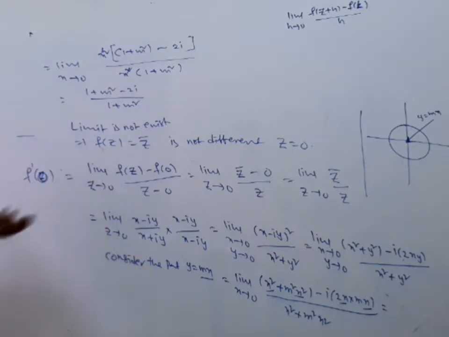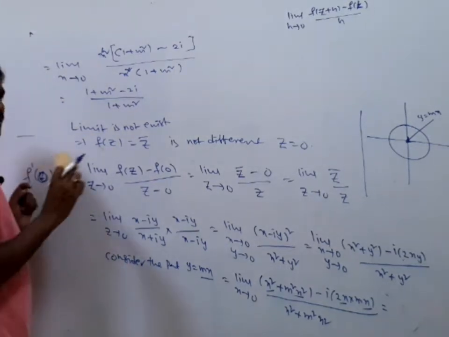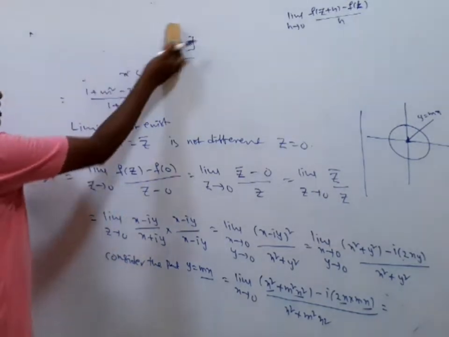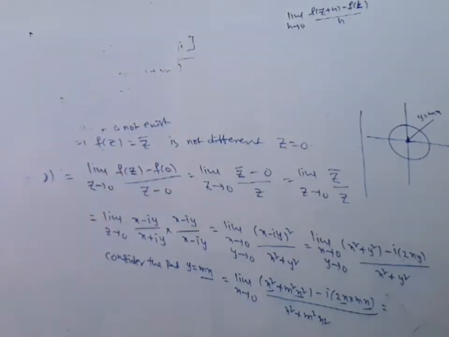This is an example of a complex valued function which is continuous but not differentiable. In the last class I also gave an example: f of z equals mod z. Right. Yes, this is the definition of differentiability.